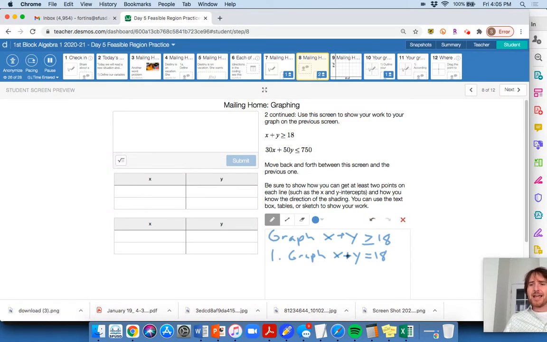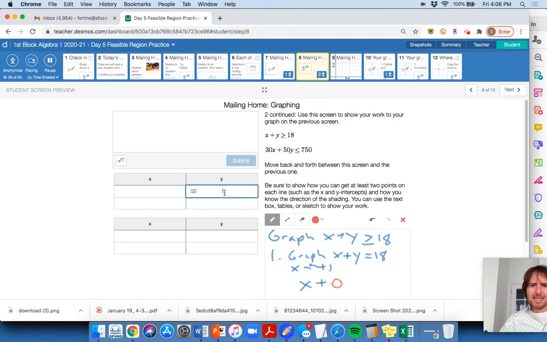Okay, so I need to graph the line x plus y equals 18. And the way I would do that is, it says, be sure you can show how you get at least 2 points on each line, okay? 2 points on each line. The way I'm going to do that is I'm going to get my x-intercept. My x-intercept is the value of x in this equation when y equals 0. Okay, when y equals 0.